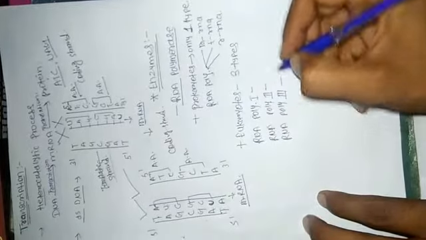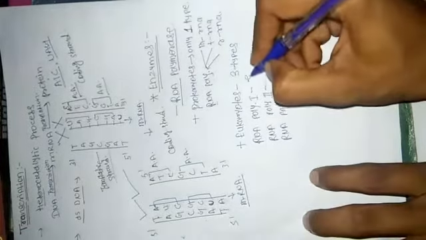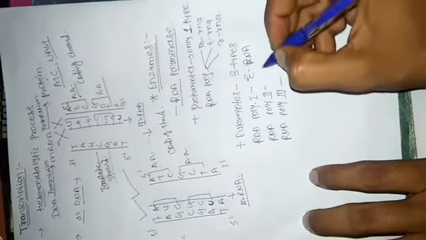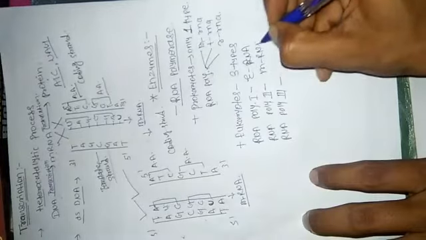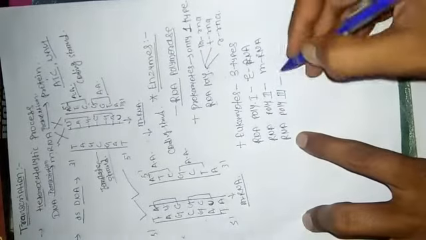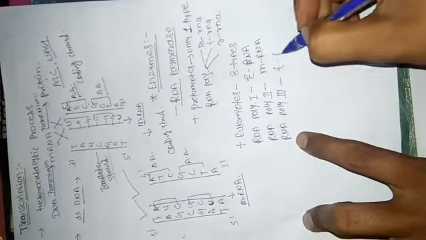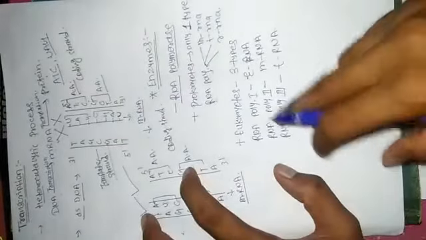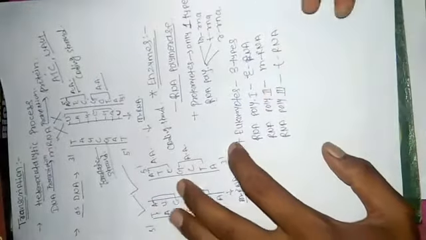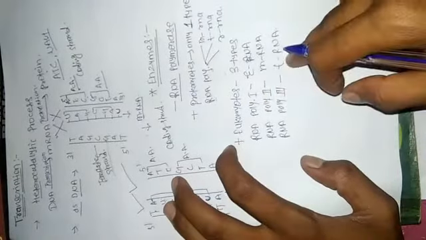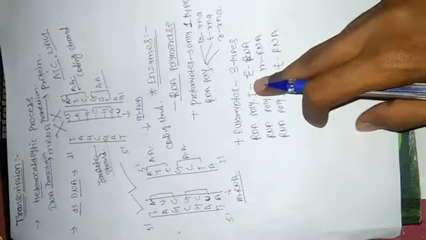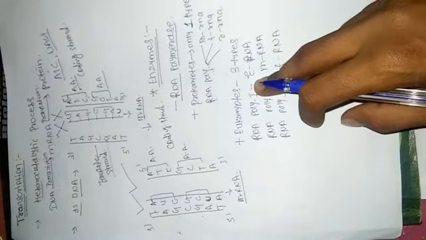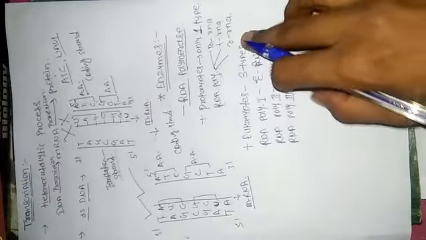Now RNA polymerase 1 codes for rRNA, then RNA polymerase 2 codes for mRNA, and RNA polymerase 3 codes for tRNA. So these are the three types of RNA polymerase in eukaryote cells which synthesize three different RNAs, but in prokaryotes there is only one type of RNA polymerase enzyme, which synthesizes all three types of RNA.